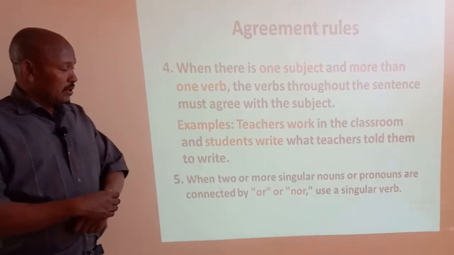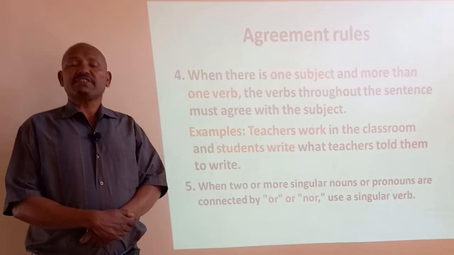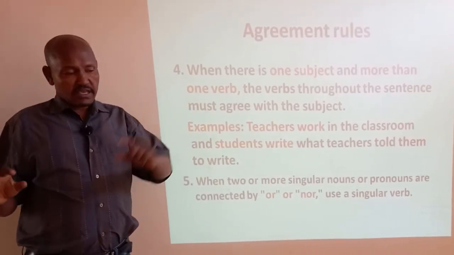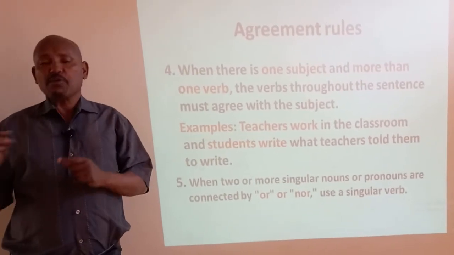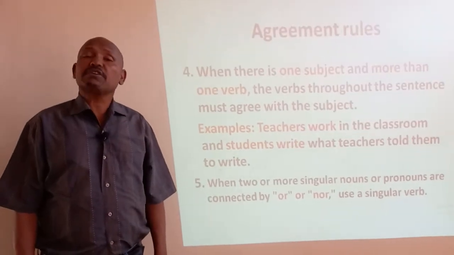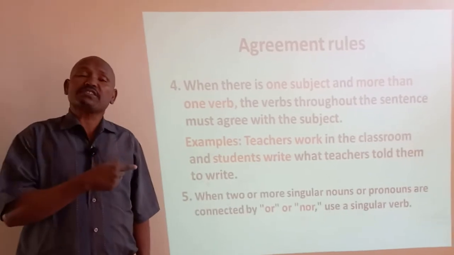Look here. He comes or stays there. He comes, which is a singular verb, or stay, which is plural. What kind of sentence is here? Subject verb error, because the second verb stay doesn't go with the subject he.